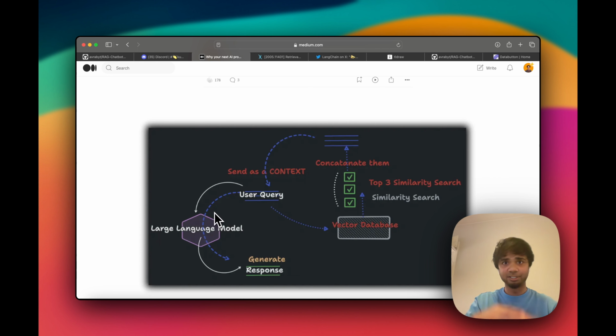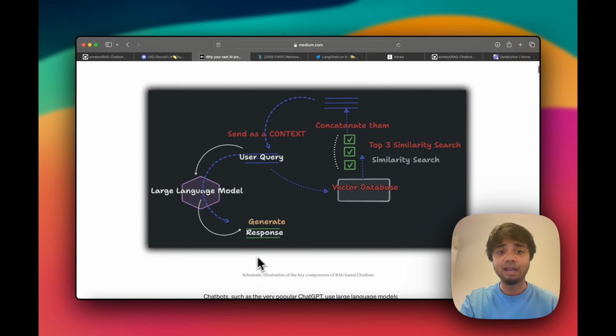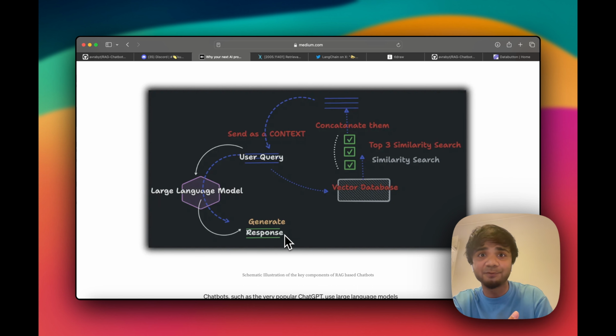And now this powerful prompt, which we generate via retrieval and gets augmented, is now passed to the large language model. The response which comes from this will be much more powerful and much more relevant to our end user's query, because the end user has already passed a very relevant prompt. The response won't hallucinate. It gives a much better response to the query. That's why RAG becomes very powerful for any chatbots or any production level chatbots which you want to create or develop. This is a RAG overview.